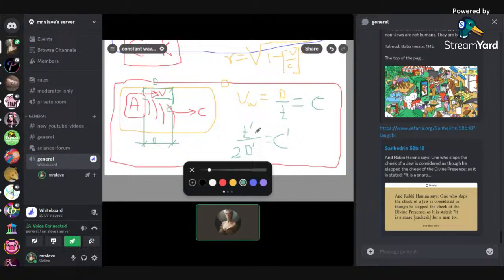So the time, let's say 2t, the time that A measures, 2t prime, there and back again, over the distance that A perceives, which is d prime, because it is his frame of reference. We don't know what happens. We as the observers, right?